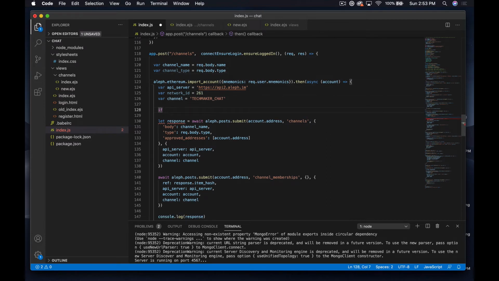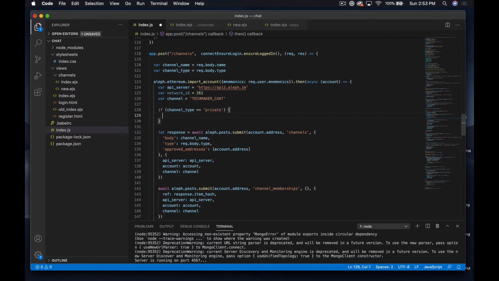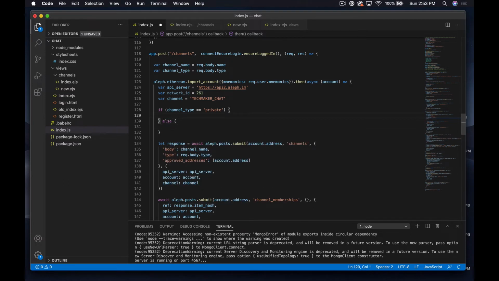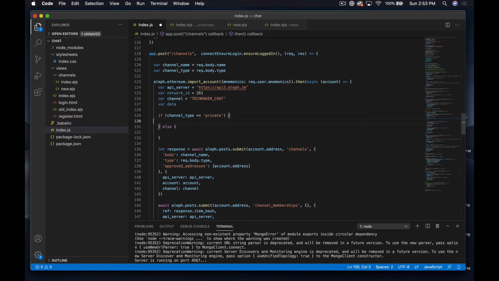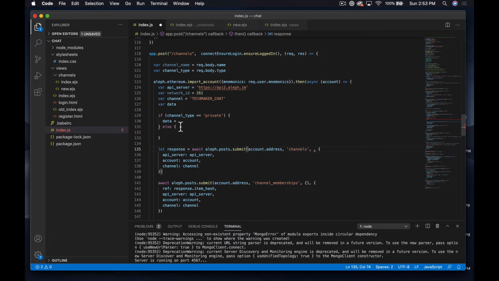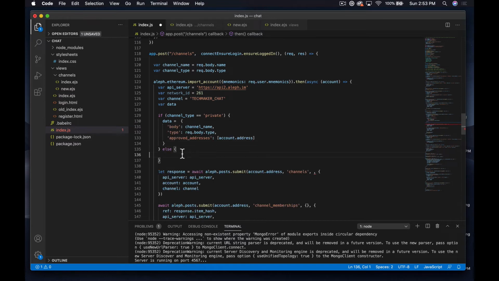And then what we can do is say if channel type equals private, and then we'll do an else down here like this. First of all, let's just do a var data up here, and then we'll do data equals, and I'm going to copy all of this, and put that there. So that'll be our data in that case.